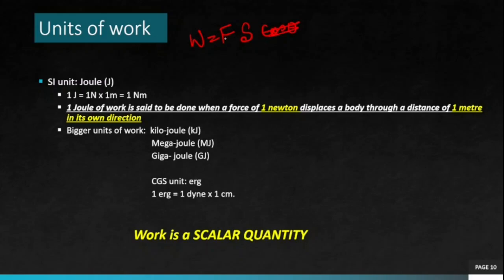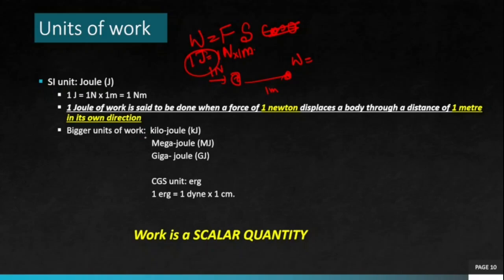Cos theta has no unit, it's a number value. The unit of F is newton, the unit of displacement is meter, so newton into meter is the unit of work, which is called joule. So 1 joule is 1 newton into 1 meter. So if you apply 1 newton of force on a body and the body gets displaced by 1 meter in the direction of force, in that case work done is said to be 1 joule.